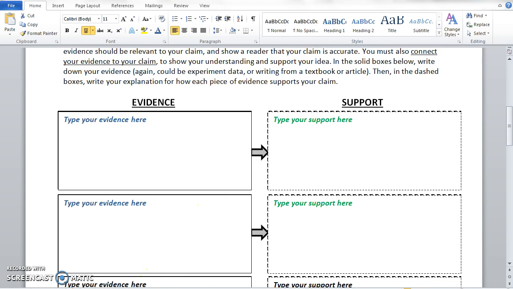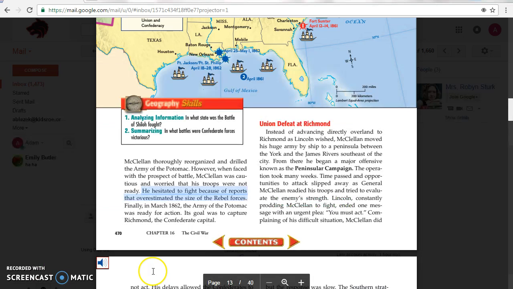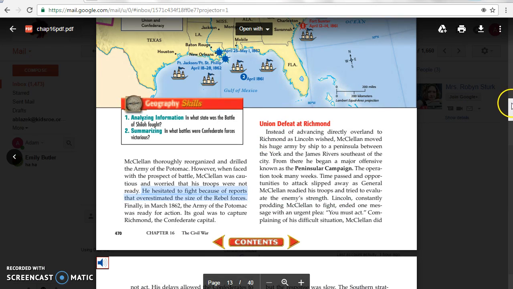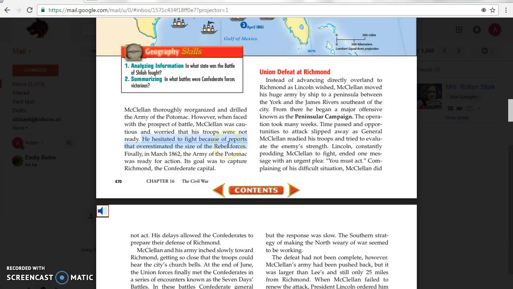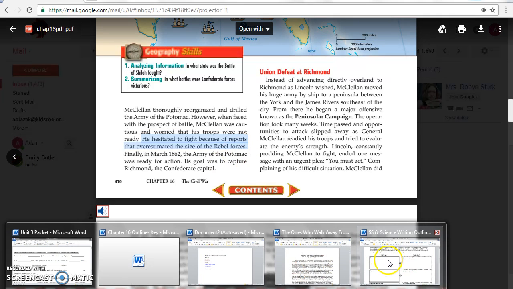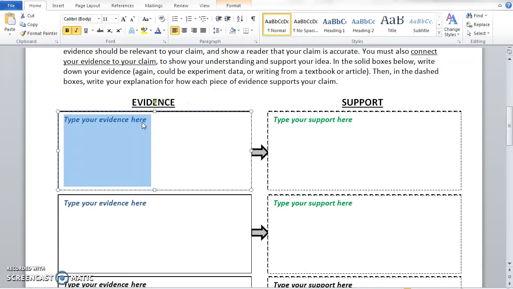So we can actually go here to look at our textbook, and let's say we're looking down, and on page 470 we see, in talking about McClellan, that he hesitated to fight because of reports that overestimated the size of the rebel forces. So let's say that you want to use this as one of your pieces of evidence. So we copy that, we come right back in here, and there's our piece of evidence, that McClellan hesitated to fight because of reports that overestimated the size of the rebel forces.